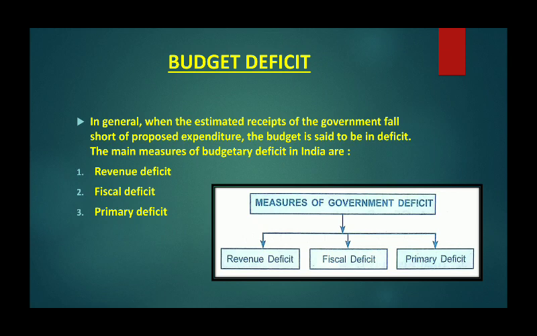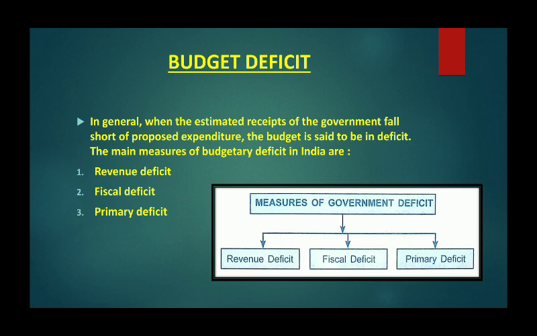Second one is fiscal deficit. Fiscal deficit means the excess of total expenditure of the government over its revenue and capital receipts excluding borrowing. The formula of fiscal deficit is: fiscal deficit equals total budgetary expenditure minus revenue receipts minus capital receipts excluding borrowing, because we do not include that.